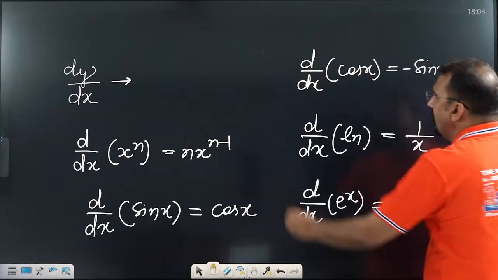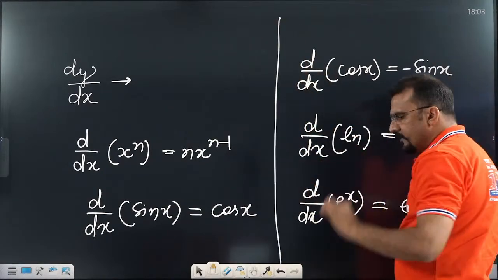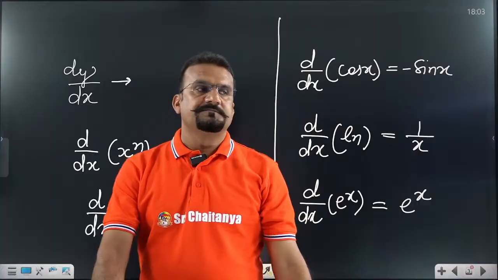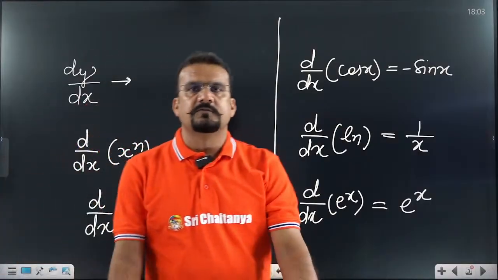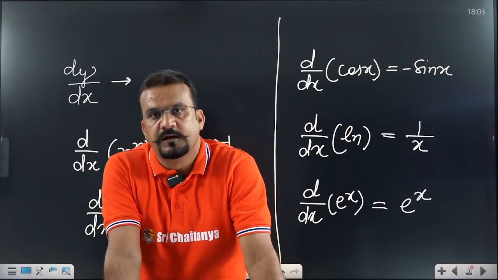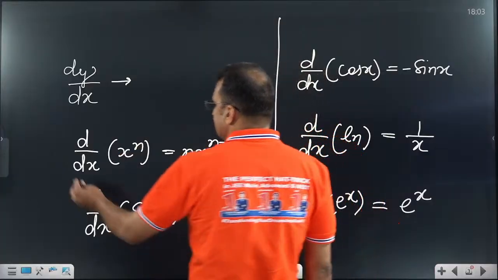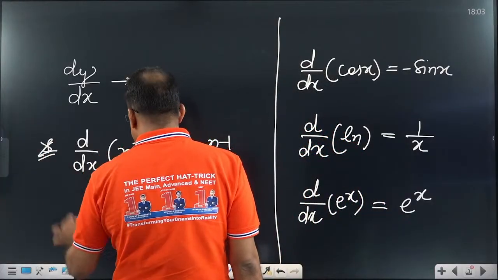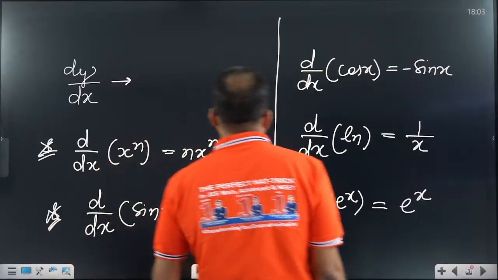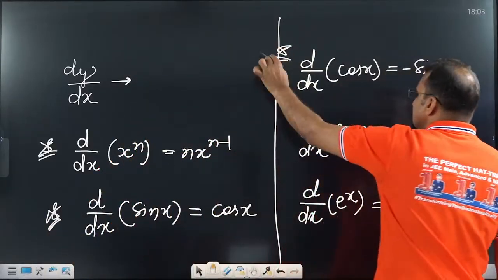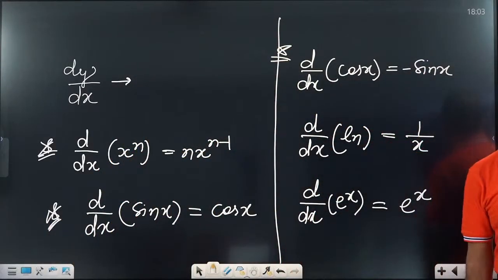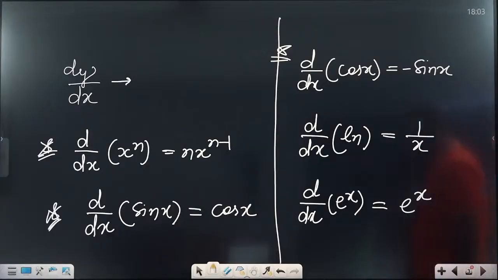So these all are the basic formulas which will be used in physics. In complete physics, every day we will use these formulas. Most of the time it is x to the power n, sin x and cos x. These are the most important basic formulas, and I think you are all comfortable with them.